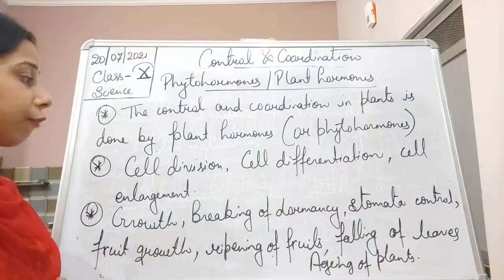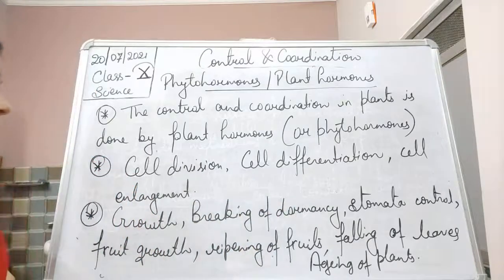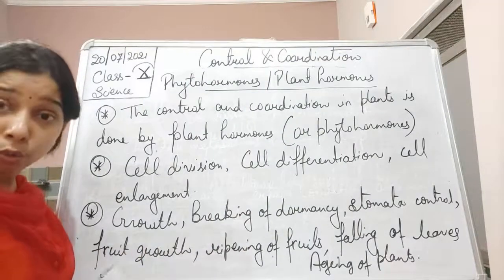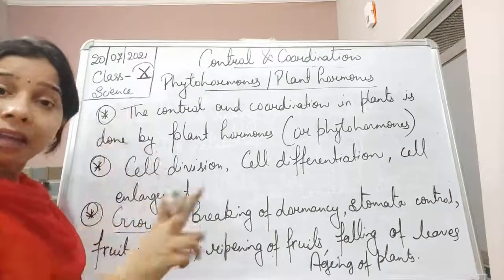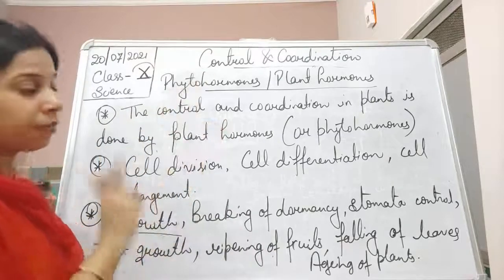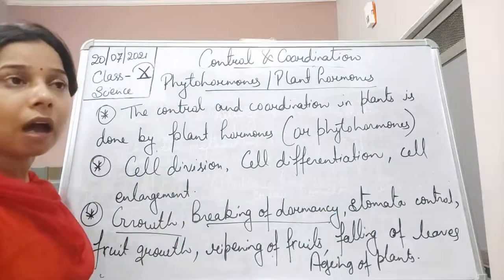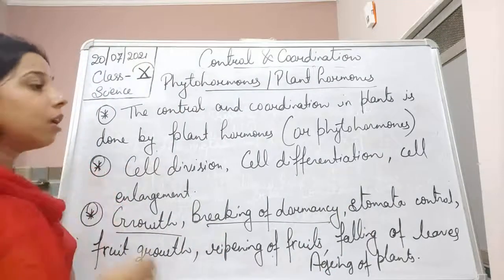Different types of phytohormones function differently, and the main thing is that they help in increasing the growth of the plant. That can be from the root side as well as from the shoot side. Then breaking of the dormancy: obviously, if the formation of the flower, fruit and seed happens, it will help in breaking the dormancy.